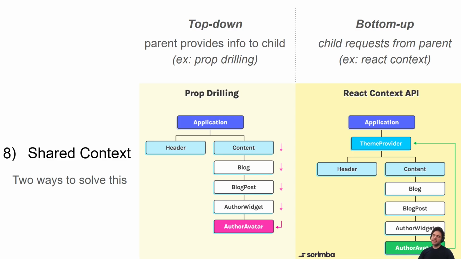Well, if you're familiar with concepts like React, you know there are two ways to pass data around. One is the top-down approach, where you have a parent that's providing data down to its children. There's this other concept that's bottom-up, which is called a context API. You provide some kind of interface at the top, and then child objects can reference this context from above. And we use this concept in Starstream to handle cross-contract dependencies.